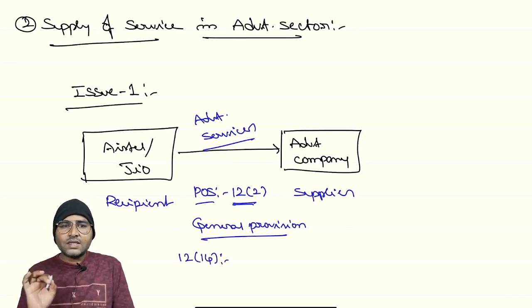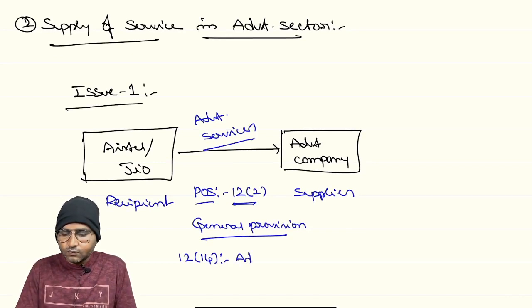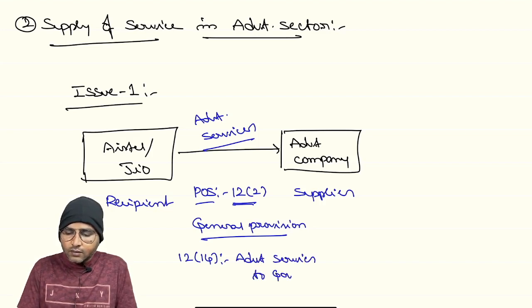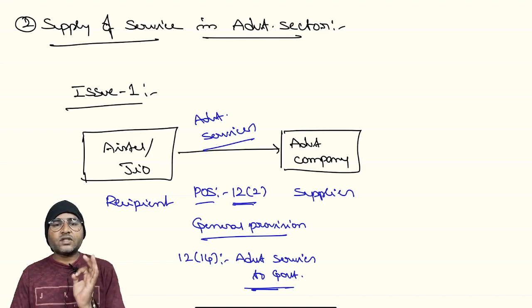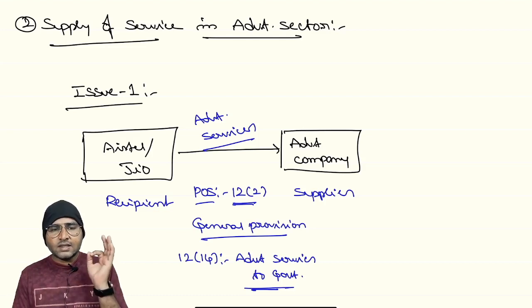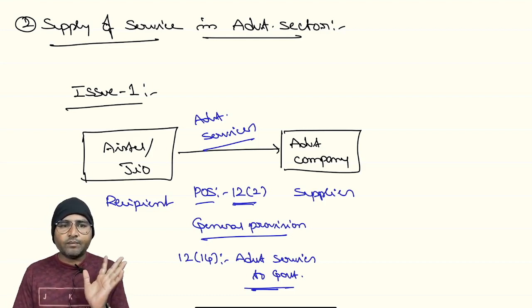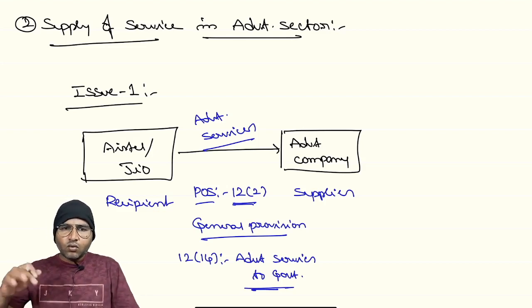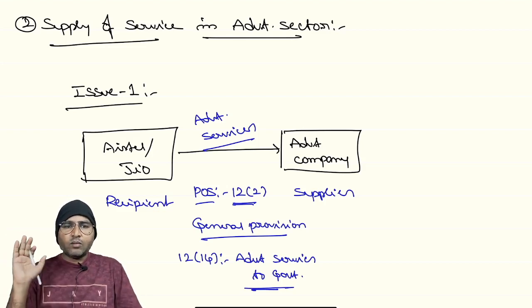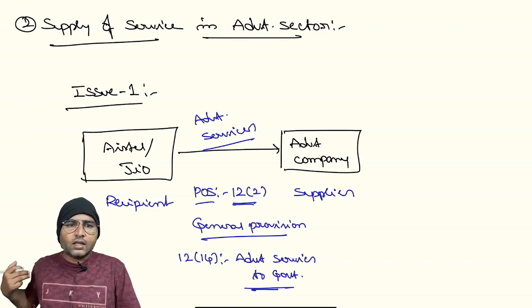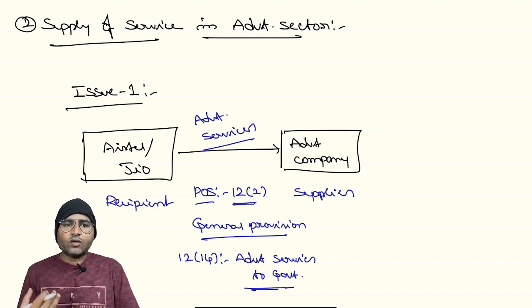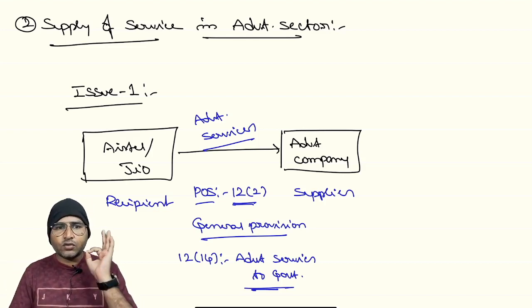Please remember, 12 subsection 14 deals with advertisement services to the government, right? In this situation, the recipient is not the government. In case the recipient is the government, then you can refer to 12 subsection 14. If the recipient is not the government, go and refer to the remaining sections, 12 subsection 3, 4, 5, 6, 7, 8, 9, 10, 11, 12, 13, right? Nowhere specified, nowhere covered. When a specific place of supply is not covered from 12 subsection 3 to 12 subsection 14, then we have to refer to 12 subsection 2.